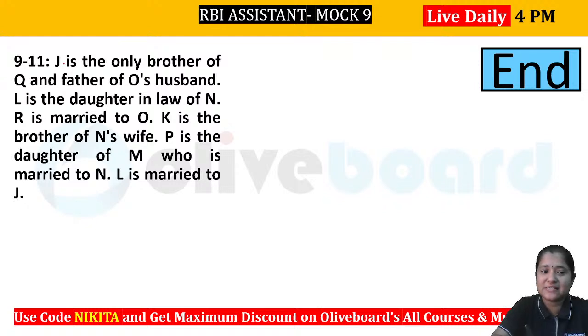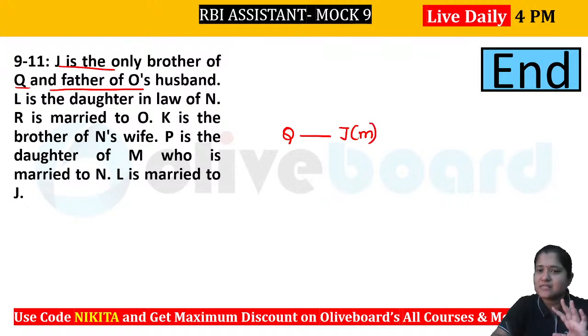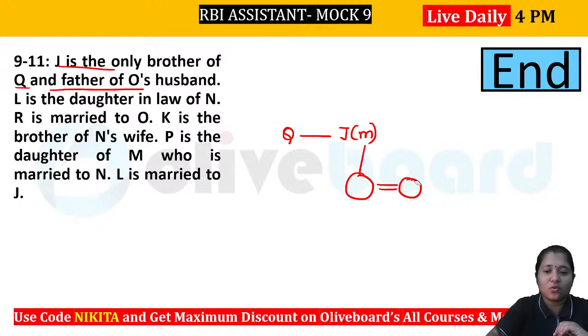Let's check it out. J is the only brother of Q and father of O's husband. So what is the meaning here? J is the only brother of Q, right? So let's say this is your Q. So J is the only brother. That means J is a male person and father of O's husband. So he is the father of a person who is the husband of O, right? So this is your O here. So you can see that O has to be a female person here because this person is married to O here, right? So you can see J is the father of O's husband, something like this, right?